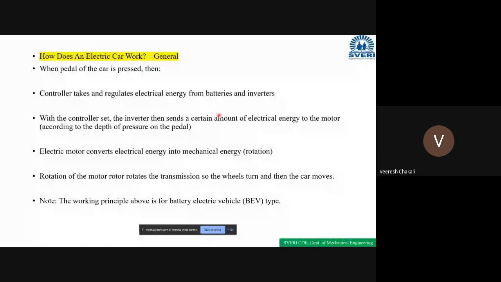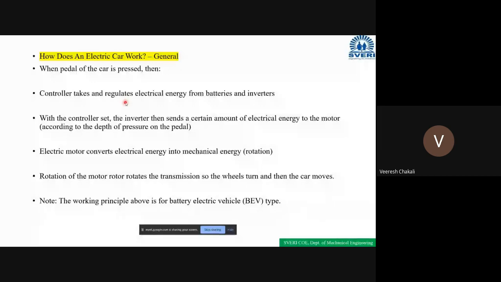So this controller works based on how much force is applied on the pedal. Accordingly, the controller will regulate the power, take the electrical energy from the battery, and supply it to the inverter. Okay, and this converter will supply power to the motor.